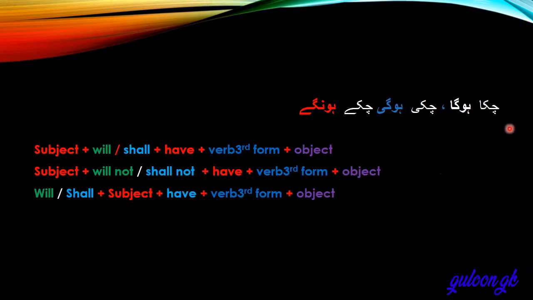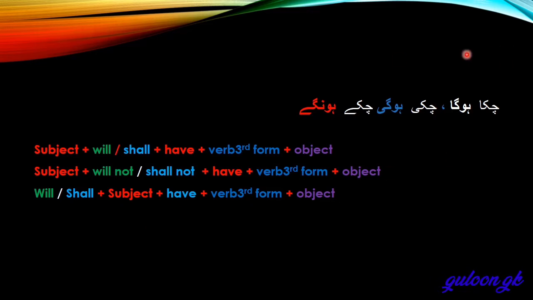What will be the sign in Urdu? चुका होगा, चुकी होगी, चुके होंगे. Okay. And what will be the formula structure? Subject plus will, shall, have, verb third form plus object. Subject will, won't or will not, shan't or shall not, have plus verb third form plus object. Okay, I hope you understand.